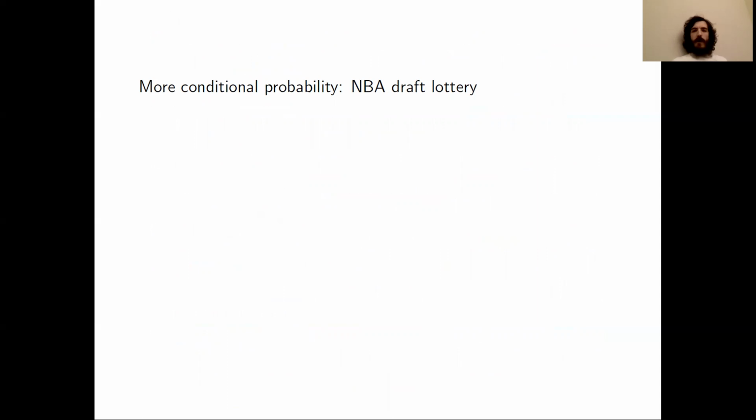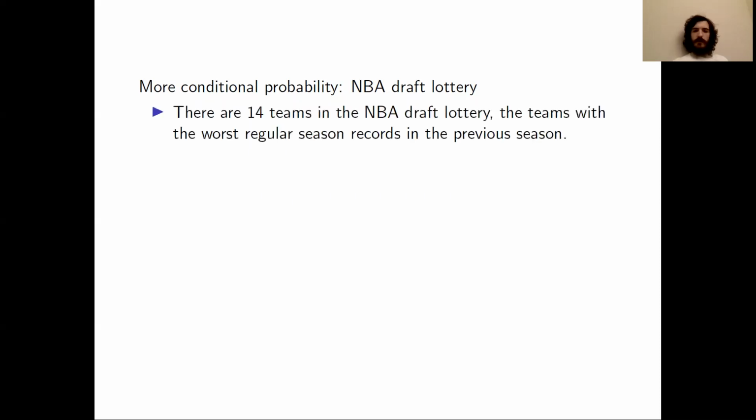Before we go over this problem, let's review the NBA draft lottery and its rules. Recall that the NBA draft lottery involves 14 NBA teams. These are the teams with the worst regular season records in the previous season. In other words, these are the teams that did not make the playoffs in the previous season.